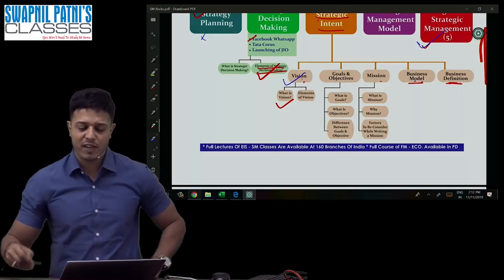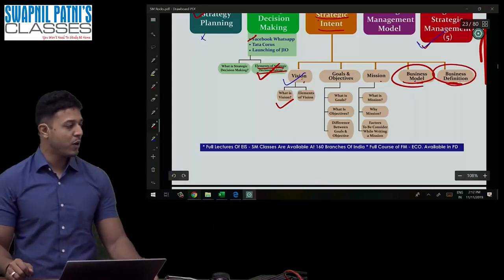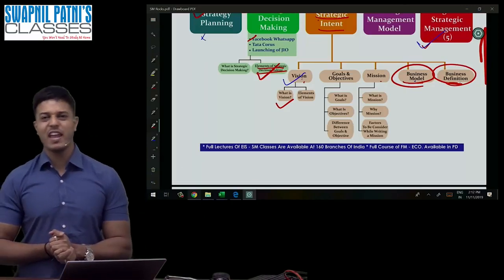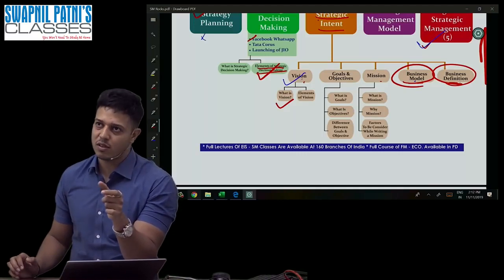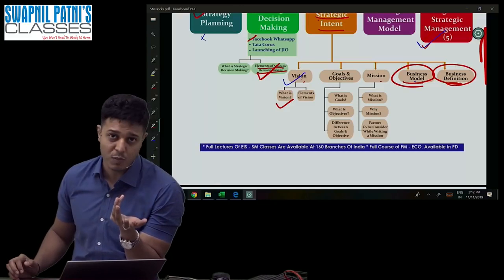These 2 points are very easy to be understood: business model and business definition. Okay, these 2 points are very easy to be understood. What is the meaning of business model? See, every business has got different model. Even in the same industry, different organizations have different business models.